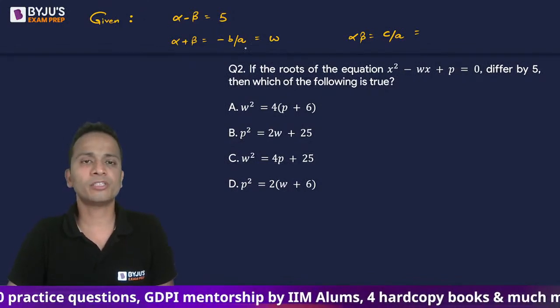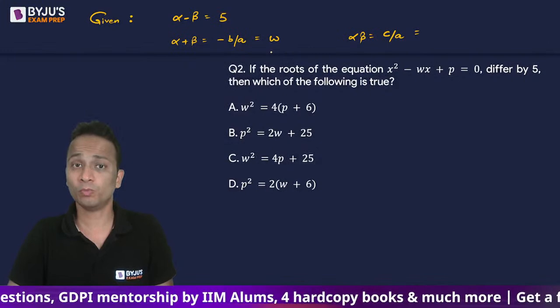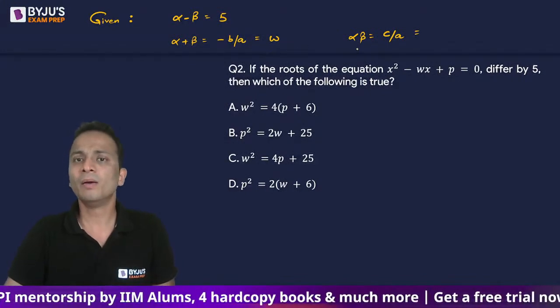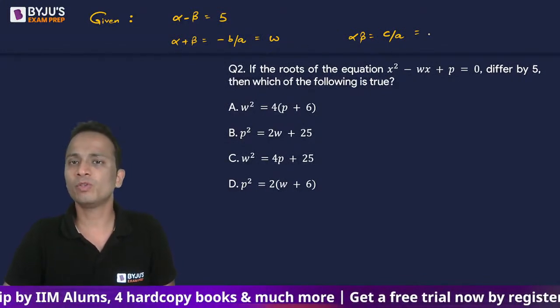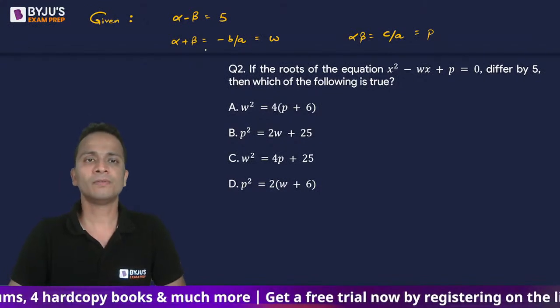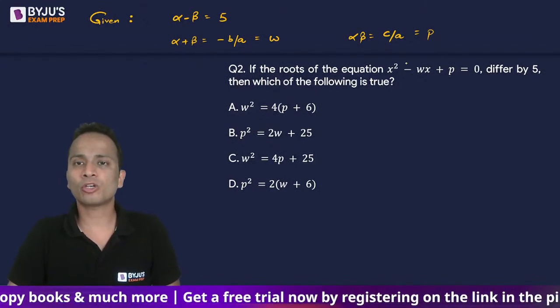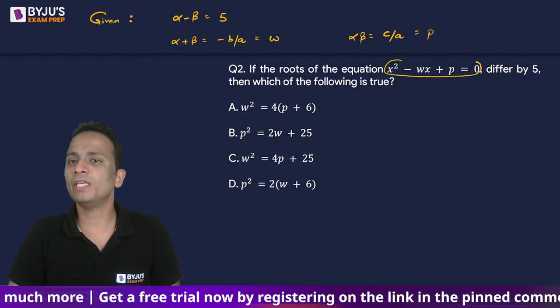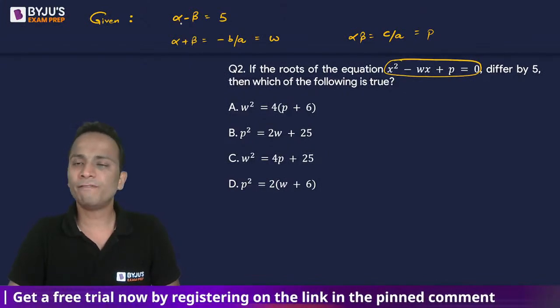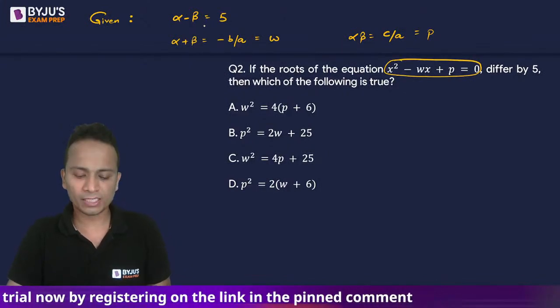According to this equation, the sum of the roots will become w plus w. The product of the roots is c upon a, which will become p. So the sum of the roots and the product of the roots I have derived from the equation. The difference of the roots is already given as 5.